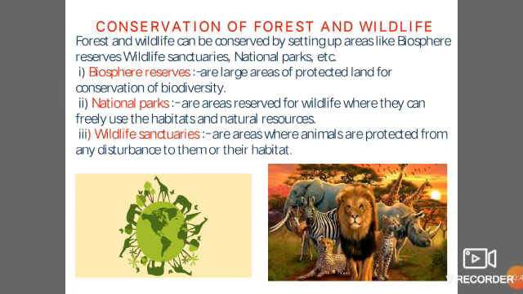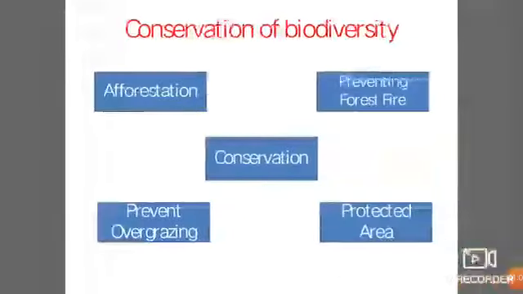National parks are the areas reserved for wildlife where they can freely use the habitats and natural resources. Wildlife sanctuaries are the areas where animals are protected from any disturbance to them or their habitat.